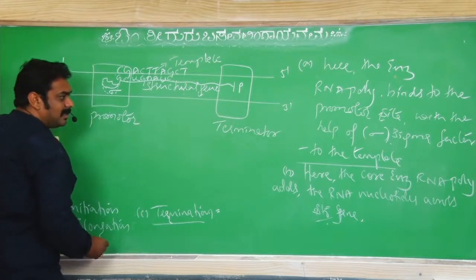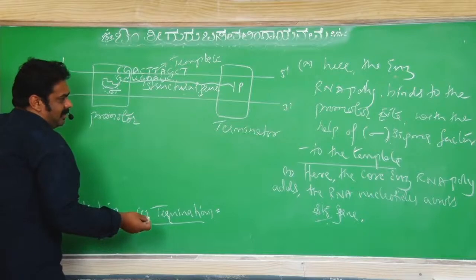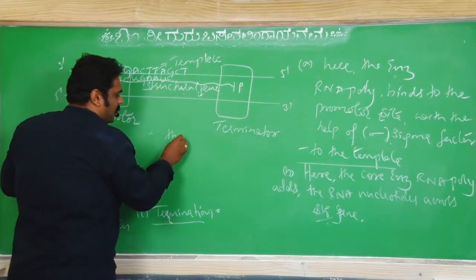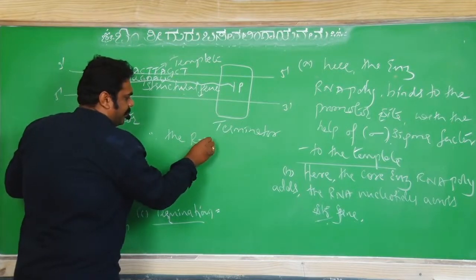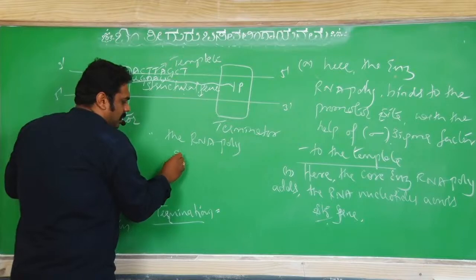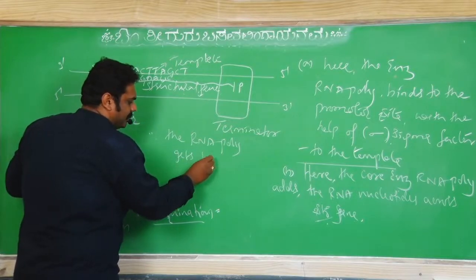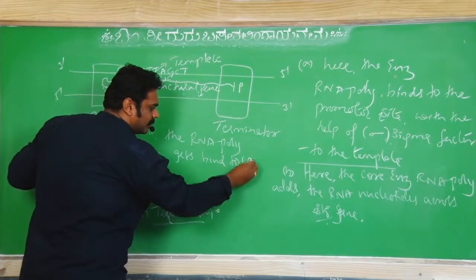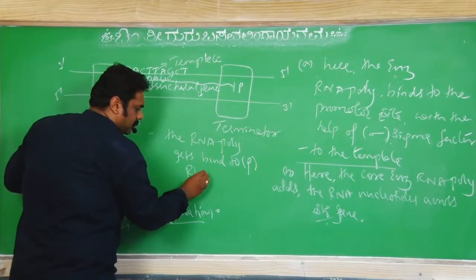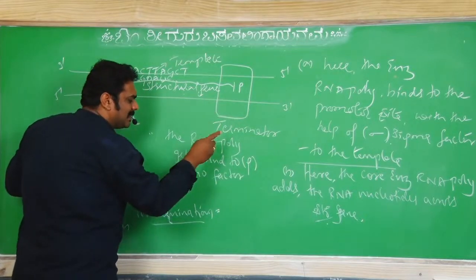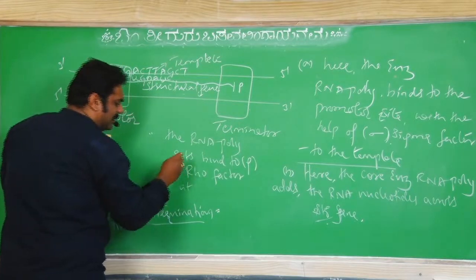In termination, the RNA polymerase gets bound to the rho factor, where this is at a terminator site.